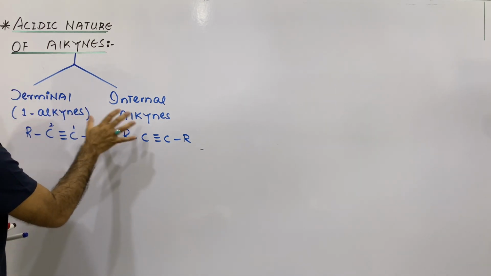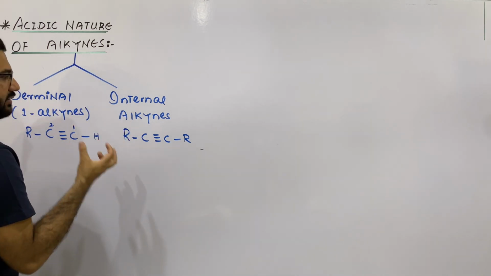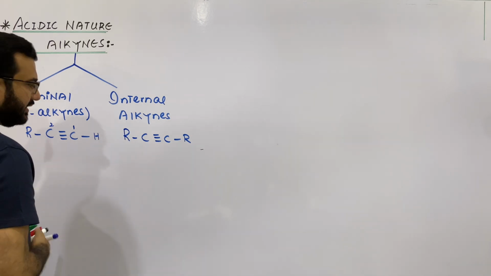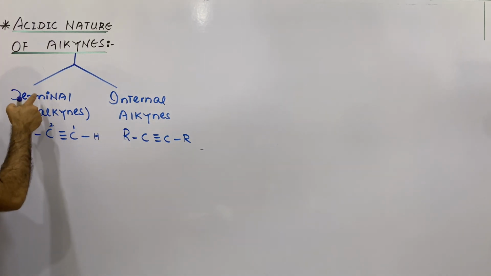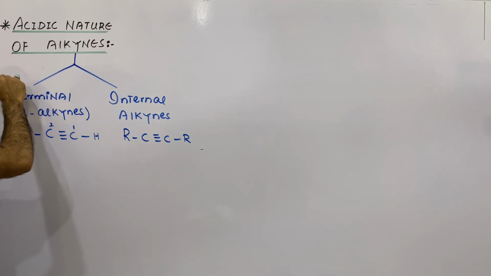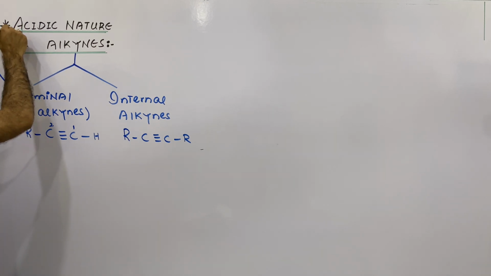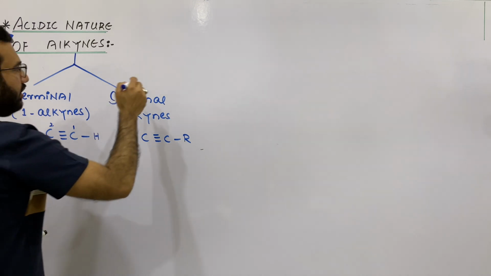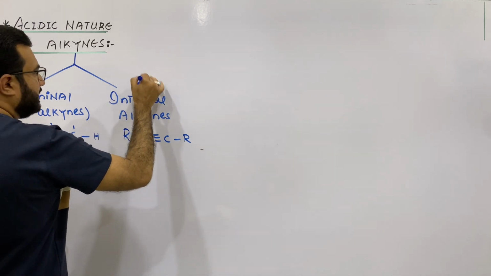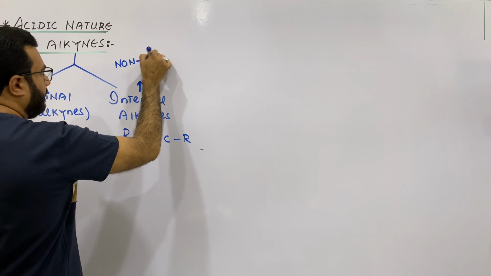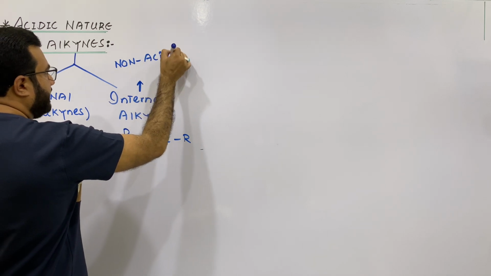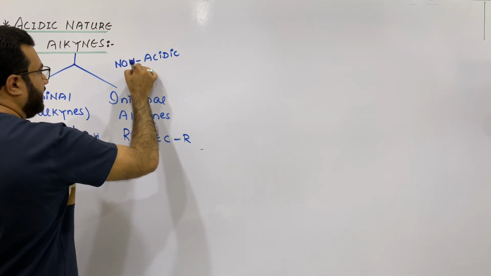So these are the two types of alkynes depending upon the location of the triple bond. My dear students, keep one thing in your mind that acidic nature is shown only by the terminal alkynes, and all internal alkynes are non-acidic in nature.